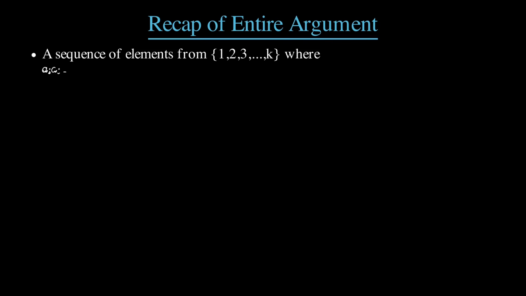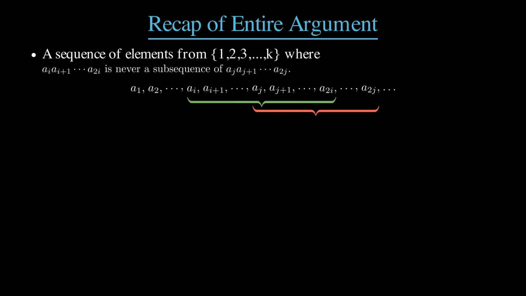I know this video's whole argument was a little convoluted and had some major detours, so let's recap it at a high level. We're looking at sequences of numbers chosen from the integers 1 through k. This is called our alphabet, and we are calling a sequence of single characters good if the sequence from i to 2i is never a subsequence of the terms from j to 2j for any i less than j. If there are no such i and j, then the sequence is good.